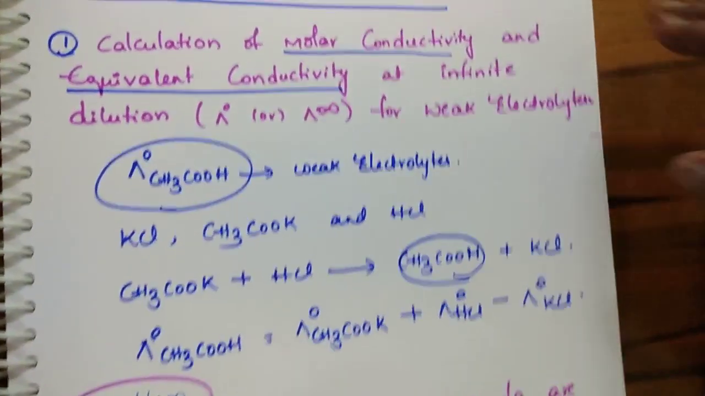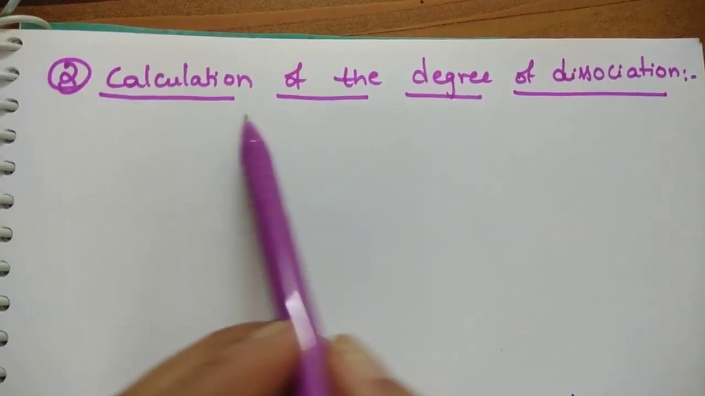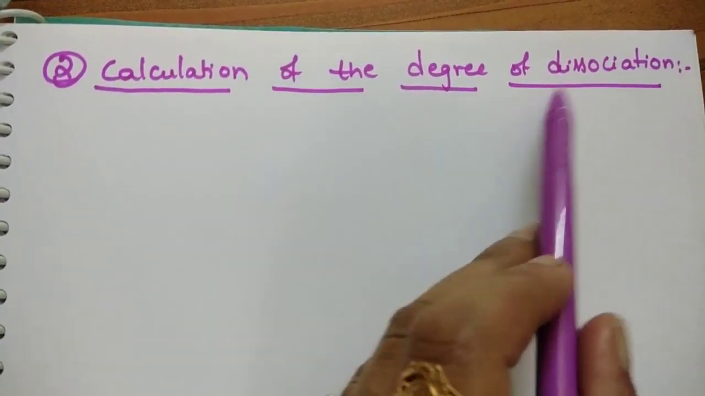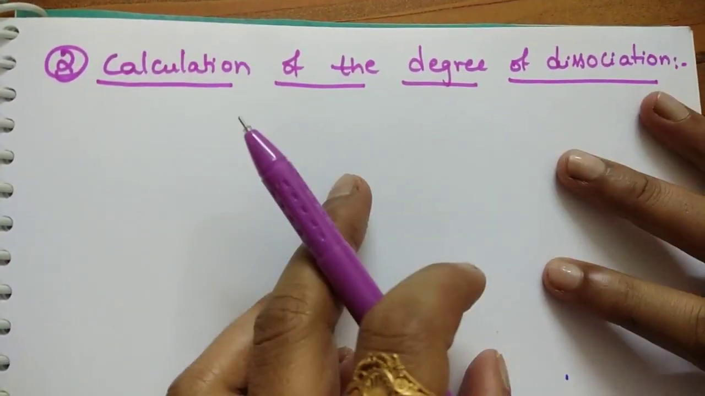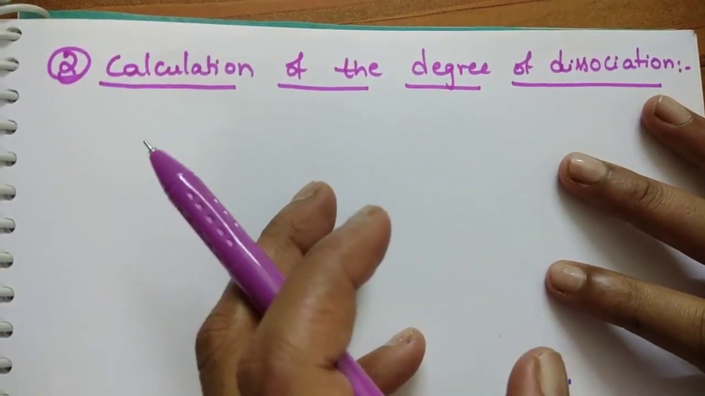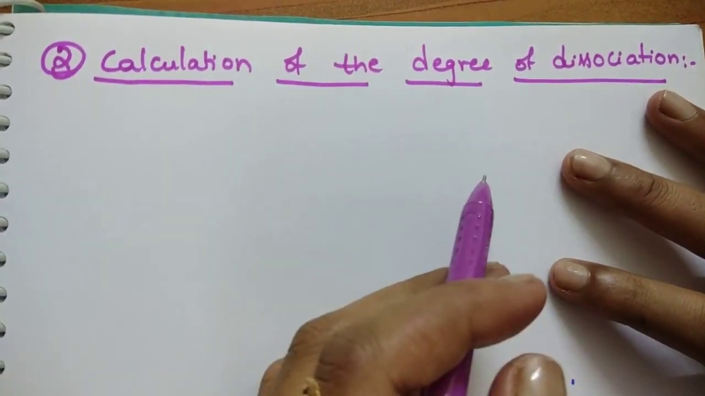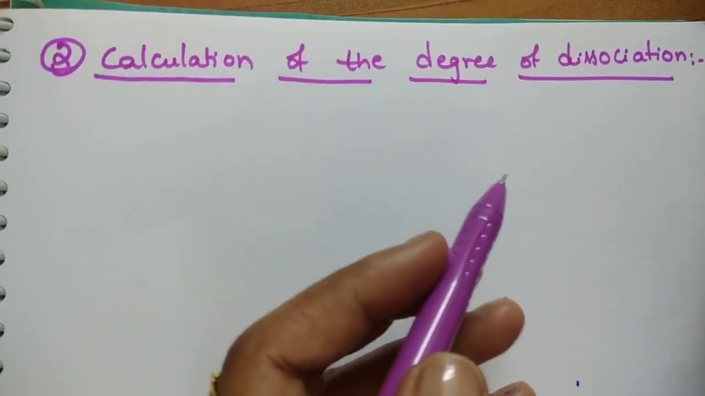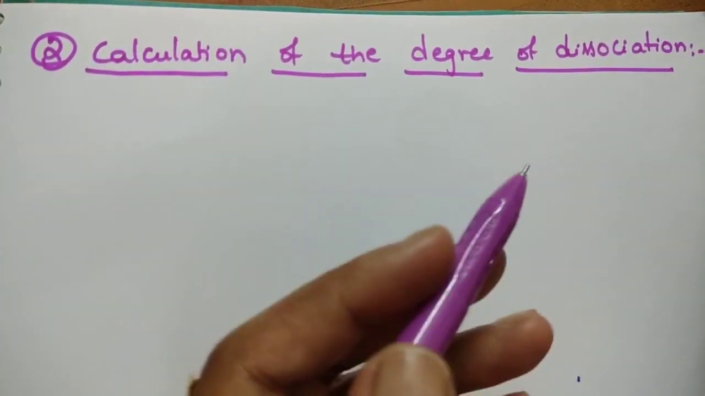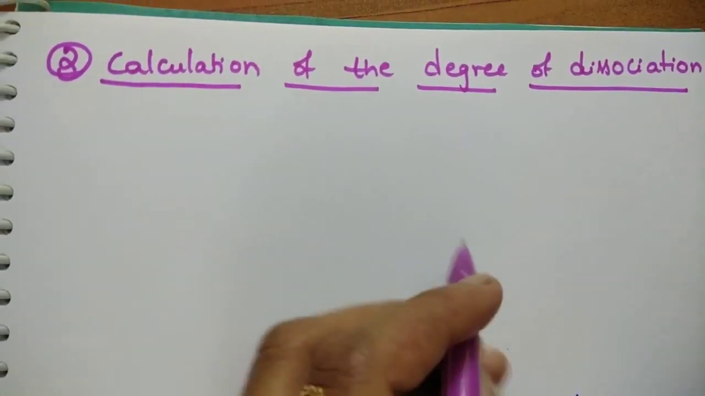Let us see the next application of Kohlrausch law. By using Kohlrausch law, we can find the degree of dissociation. According to Arrhenius theory of electrolytic dissociation, if you increase the dilution, the degree of ionization also increases. So on increasing dilution, the number of ions increases, and if the number of ions increases, molar conductivity also increases. So you can say molar conductivity is maximum at infinite dilution.